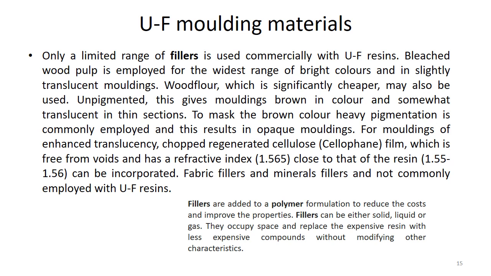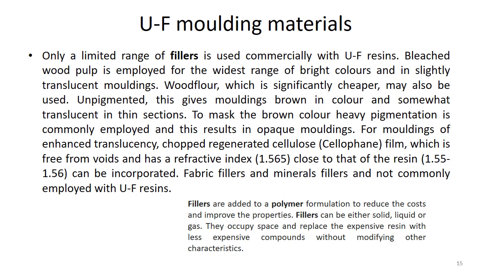Which kind of materials are used as a filler in case of UF materials? Here we can use wood pulp, and wood flour can also be used. They can also adjust the colors of the polymers. Wood flour is significantly cheaper, so it is used unpigmented.